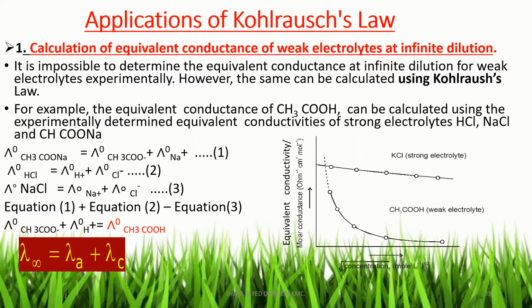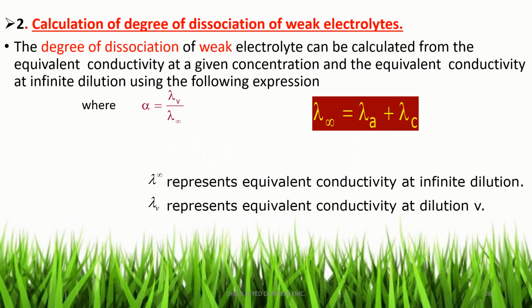That is one of the applications of Kohlrausch's law, that is, to calculate the equivalent conductance of weak electrolytes at infinite dilution. Another application of Kohlrausch's law is calculation of the degree of dissociation of a weak electrolyte. The symbol for degree of dissociation is alpha, and the equation is alpha equal to lambda V divided by lambda infinity.